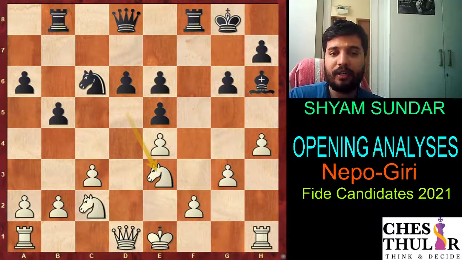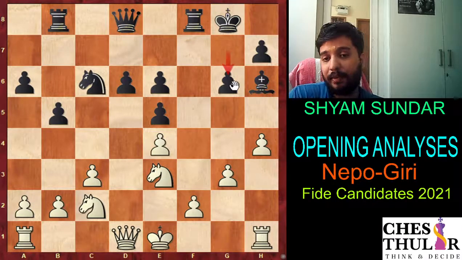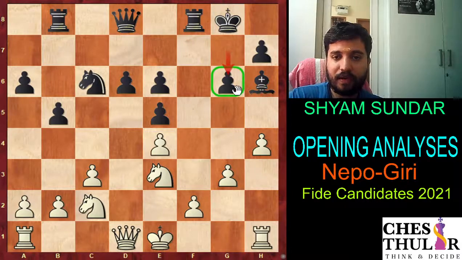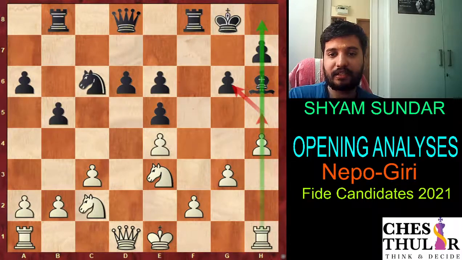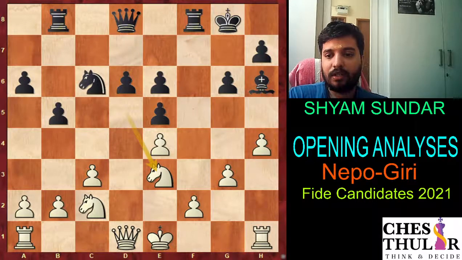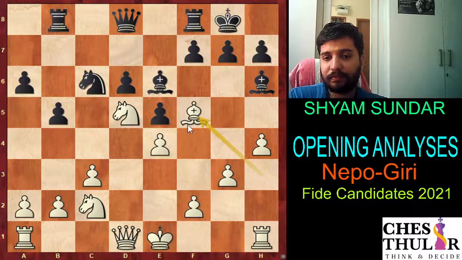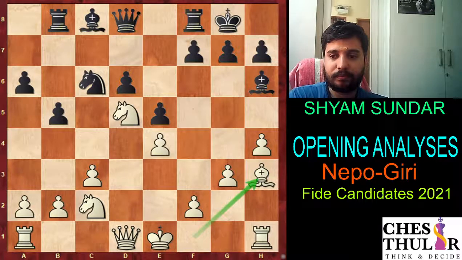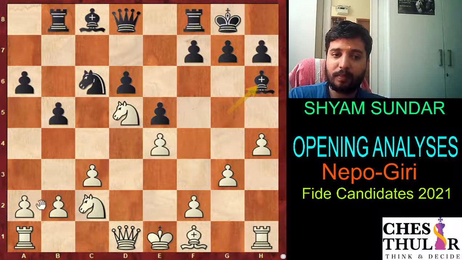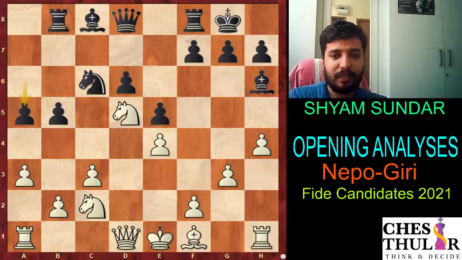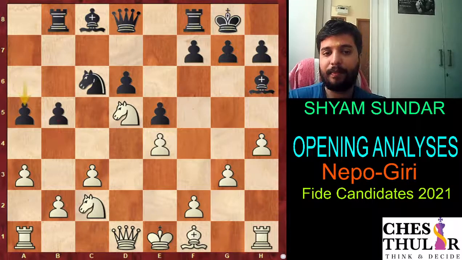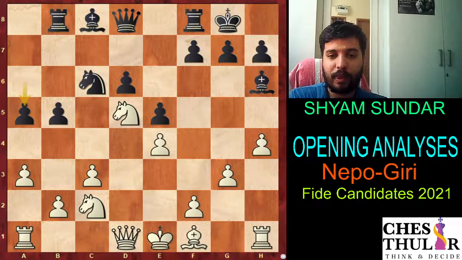So according to the computer, g6 is actually maybe a useful provocation from white's point of view, because there can always be h5 to open the h file. So this is one interesting line, bishop f5. However, Nepo decided to play a3, just postponing the decision where to develop the bishop. So Giri plays a5 quite logically, keeping the option of b4.